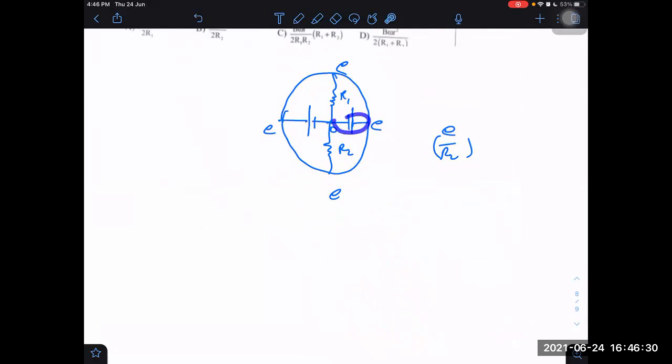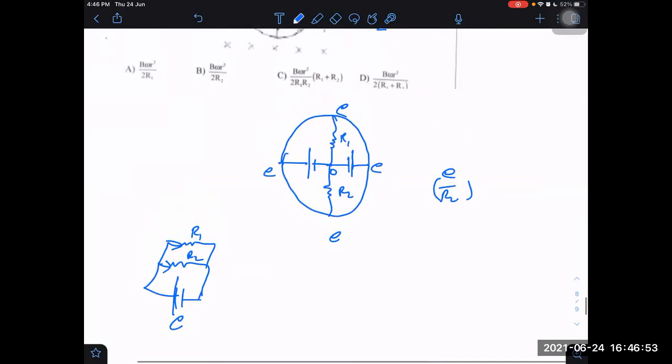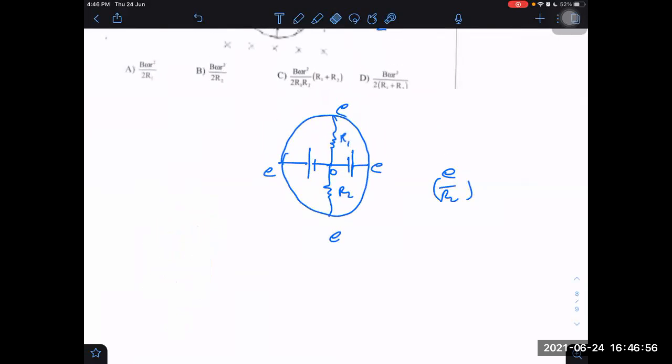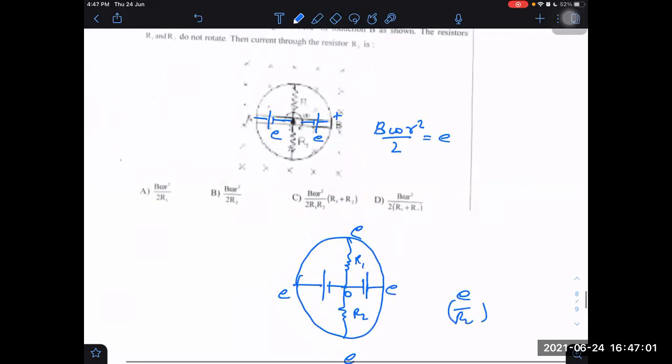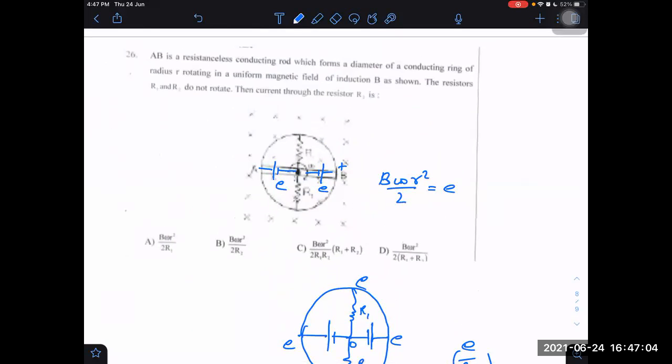No, but when the EMF is directly across this, why should we worry about dividing? If I know there are two resistances, R1 and R2, then they will carry E by R1 and E by R2. Why do I first find the net and then divide? We know the EMF is the same across this and this, so directly E by R1 and E by R2. Sir, they have asked for R2 but given R. That may be a mistake. Yes, sir, that was my doubt.